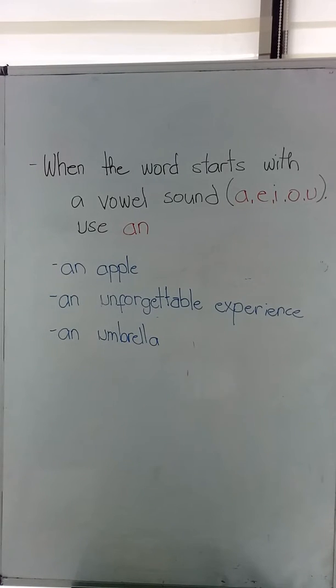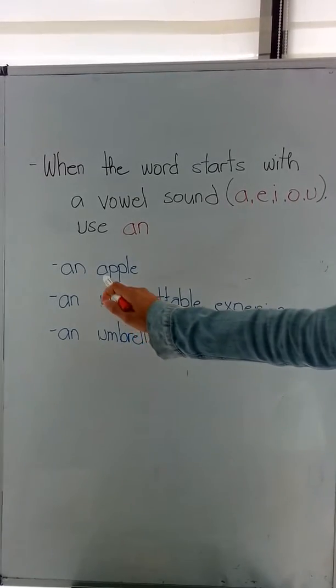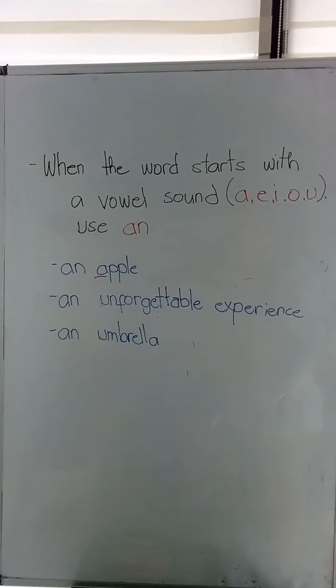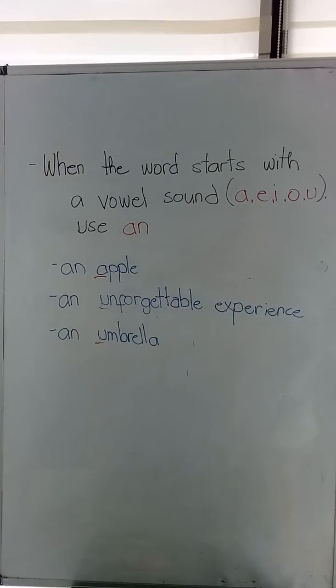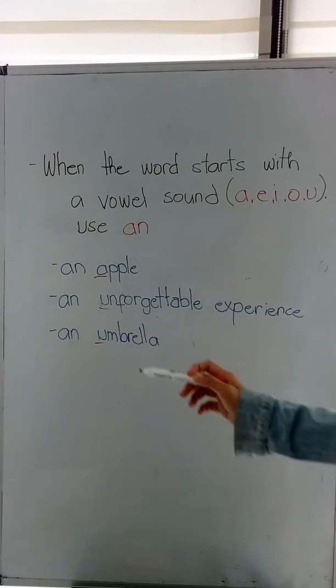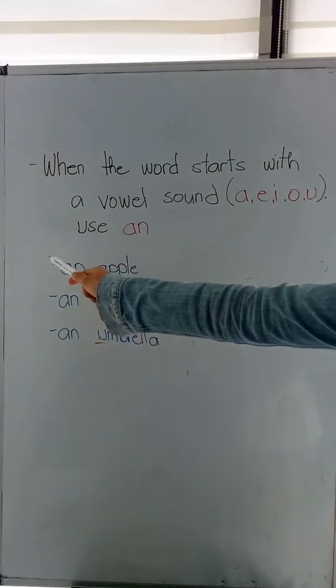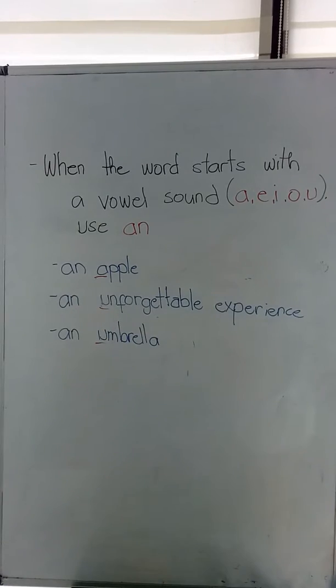When the word starts with a vowel sound, that is the A, E, I, O, U sound, use the article an. For example, we have there an apple, an unforgettable experience, an umbrella. As you can see, the words here have a vowel sound. That is why we use the article an. Okay?